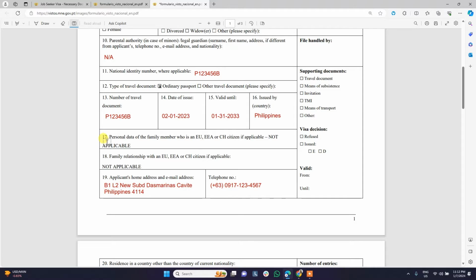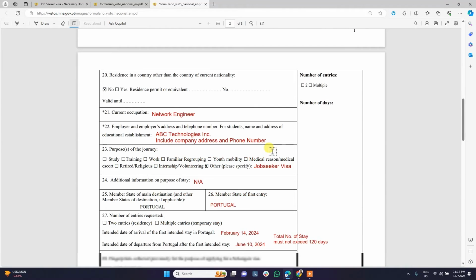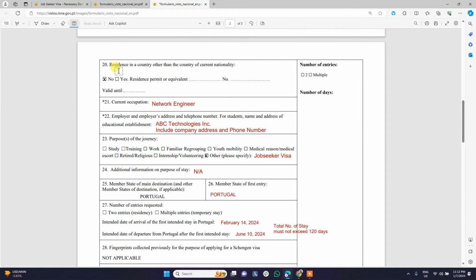For the number 17, this is already available in the form. We couldn't edit it. Family relationship with a European country, it's also filled out automatically in the form. And of course, we need to input our complete home address and email address. Also input our telephone number.